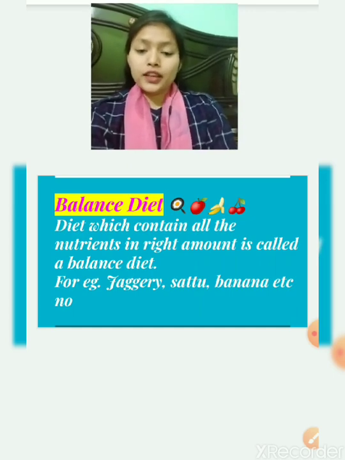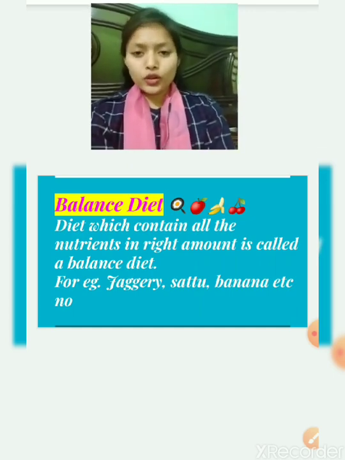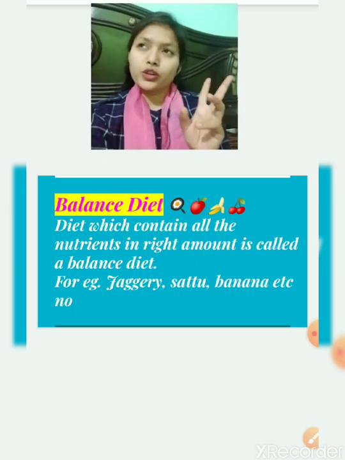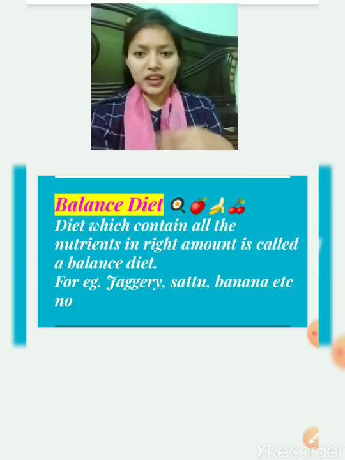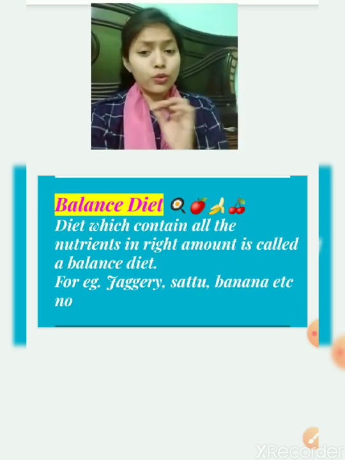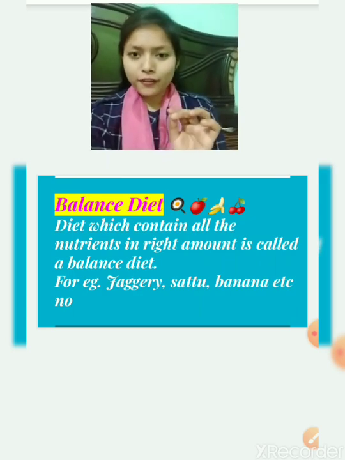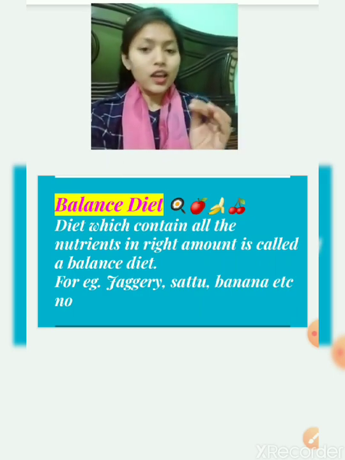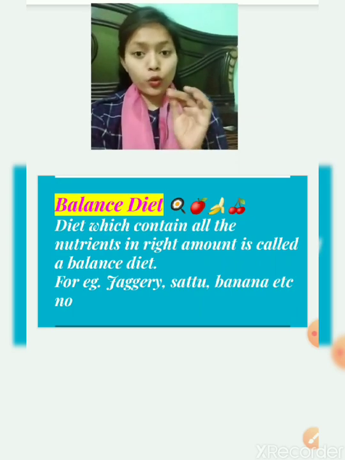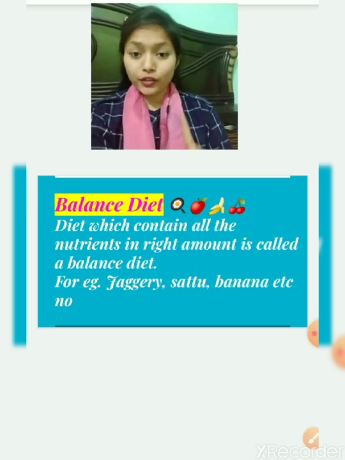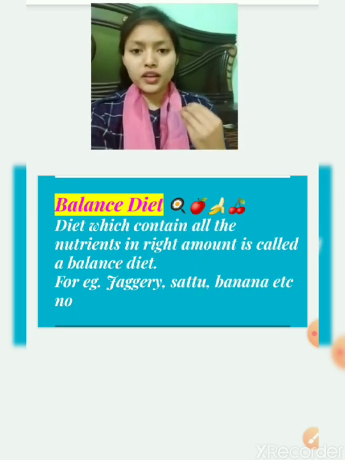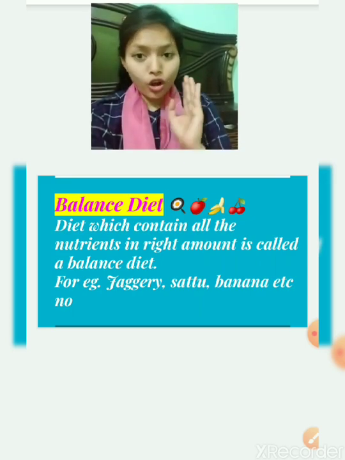Now if I say that you like only Maggie, you are only eating Maggie. Is it good? No, because Maggie is made up of refined atta, that is maida, which is from wheat, and wheat provides us carbohydrates. So you are getting only carbohydrate, not other things, and that is not enough, as we want all the nutrients.